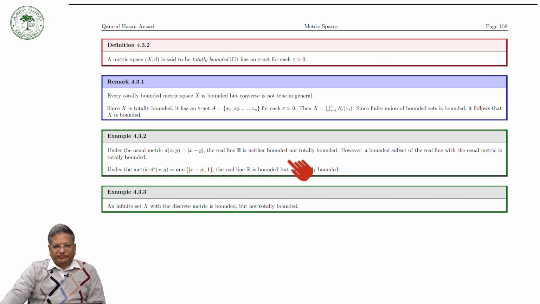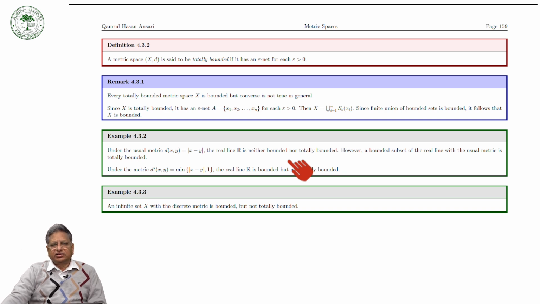Now we have the definition of a totally bounded set. We have already studied the bounded set. A bounded set means the diameter of the set is finite. How do we define the diameter? We take any two points, and the supremum of the distance between any two points must be less than or equal to some constant, that is, finite.